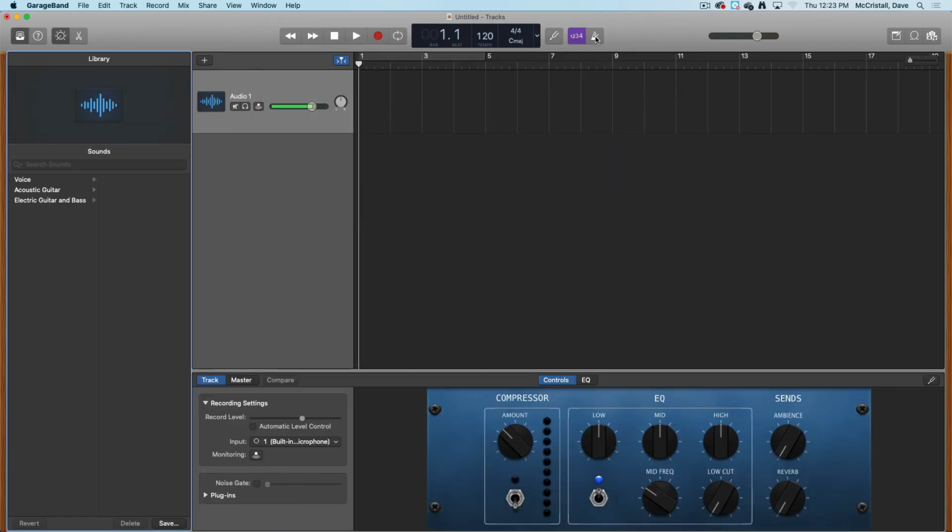And then you need to make sure the metronome is turned off, and you might want to switch this over to time. And then you can just click record and record what it is that you want to record. So I'm going to make a dog sound. It's not going to be super good because I'm not a dog, but I'll do my best. So let's see how we do.